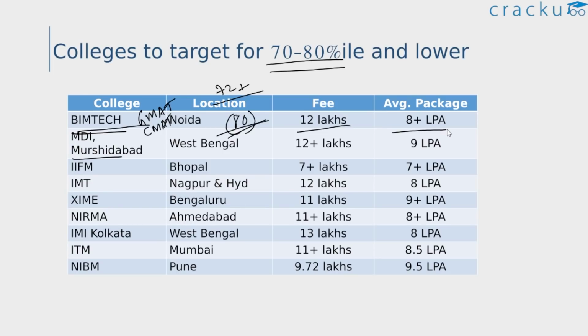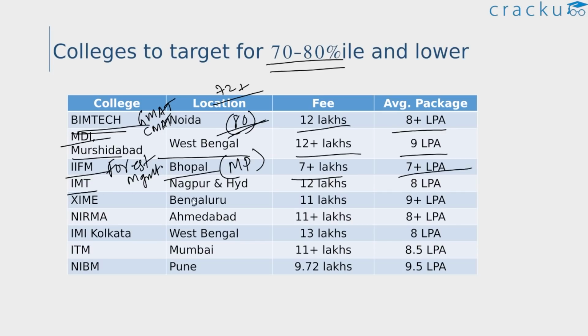Next, we have MDI Murshidabad, located in West Bengal. As we know, MDI Gurugram is their main campus. So again, another decent college in terms of ROI. Next, we have the IIFM. This is nothing but the Indian Institute of Forest Management. It's situated in Bhopal, Madhya Pradesh. They offer an MBA, but in a different field, forest management. If you're very interested in forest management, you can definitely consider applying to this college. In ROI as well, it's a good college to consider.